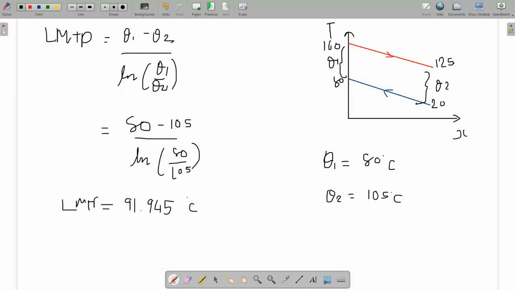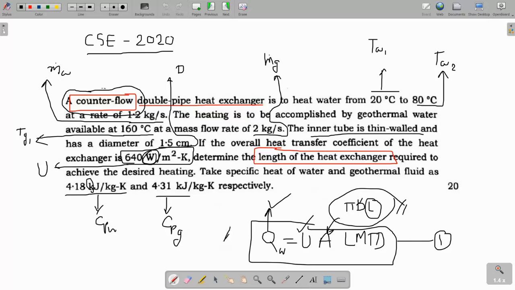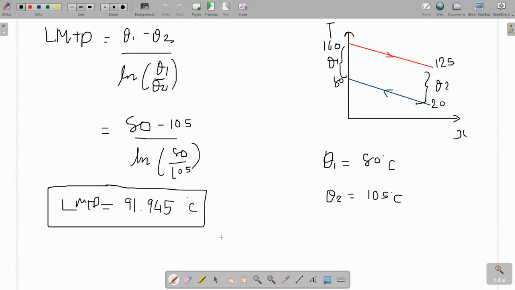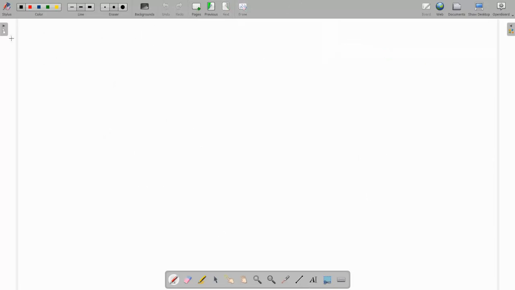Now we have all the values except length, so put all these values in equation 1, that is Q equal to UA into LMTD.